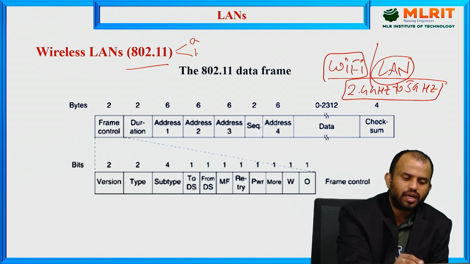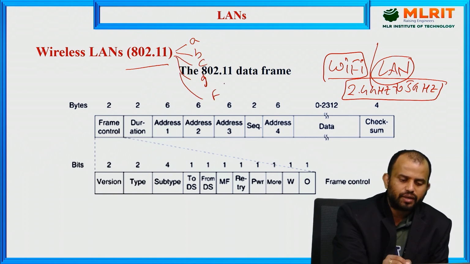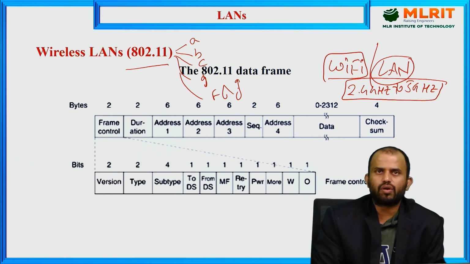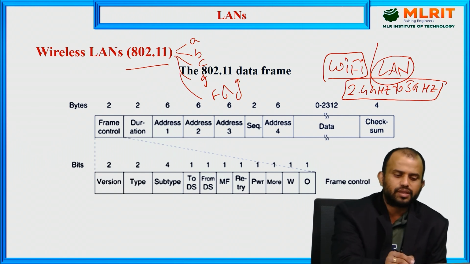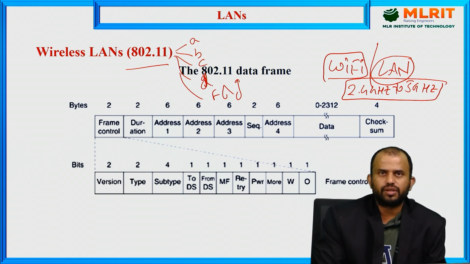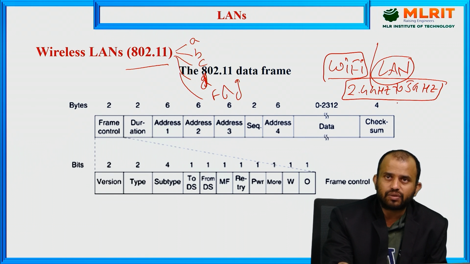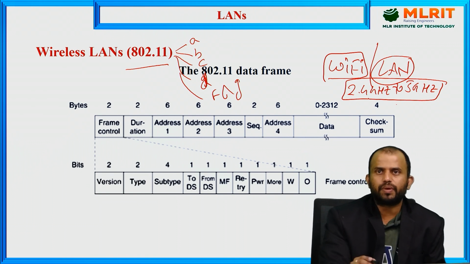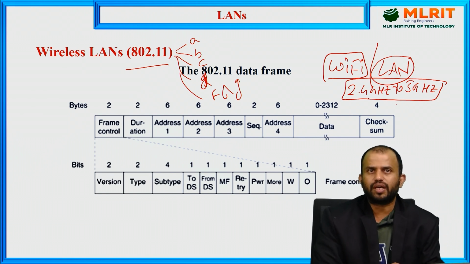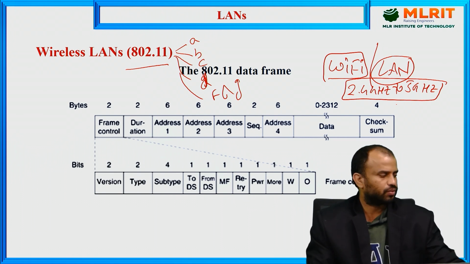In this protocol we also have sub-protocols, starting from A, B, C, D, F and G. Based upon the frequency band we are using and the particular application, we segregate the wireless LANs into their respective formats and frequency structures.